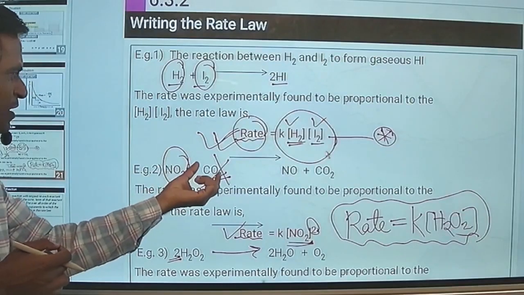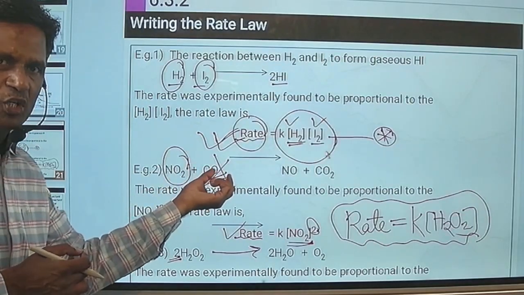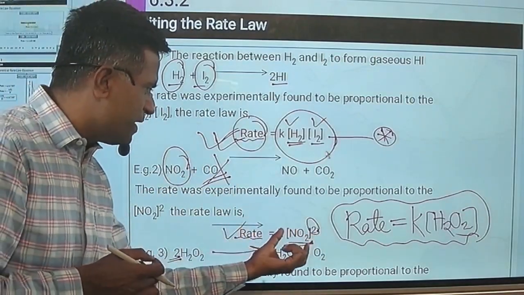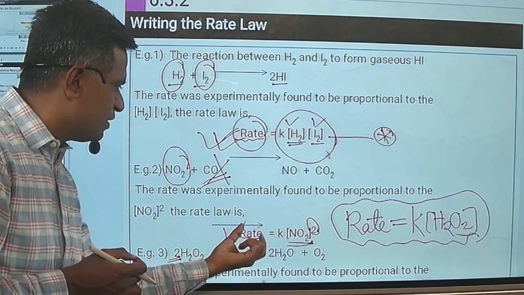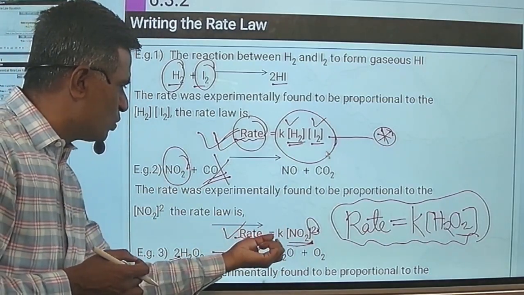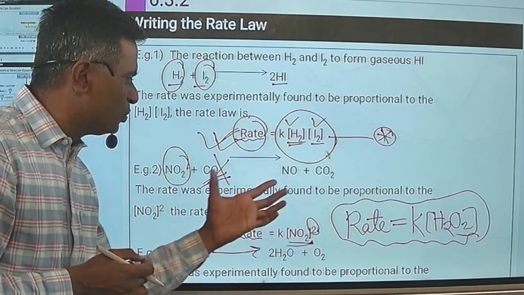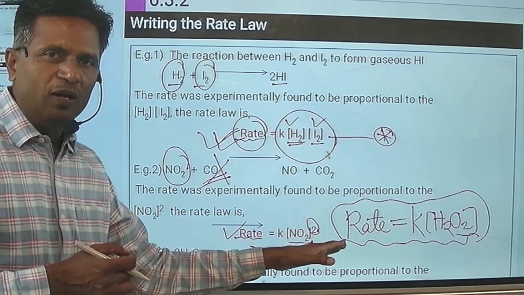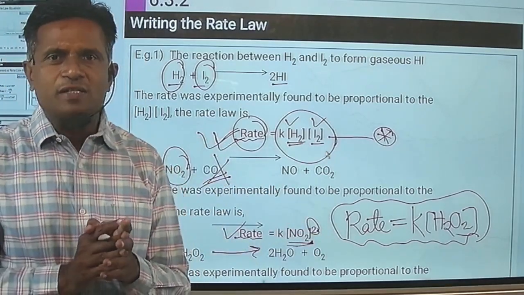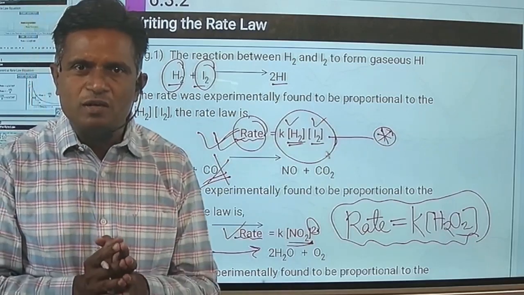That means here rate does not depend upon concentration of CO, and that's why we have not mentioned it in the rate law expression. We have only written rate is equal to K into NO2 raised to power 2, which means the CO term is not involved, meaning rate is independent of concentration of that reactant. So this is all about the rate law.